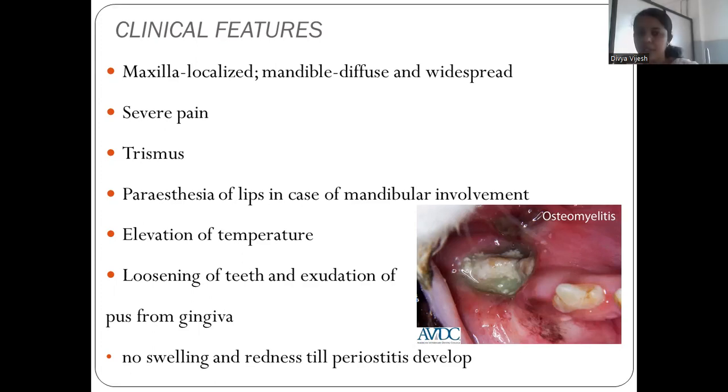And it is severe pain. There is severe pain, trismus, and paresthesia of the lips in case of mandibular involvement. There is elevation of temperature. Whatever features you can see in inflammation, you can see here also, and trismus may be there. Loosening of teeth and exudation of pus from the gingiva. No swelling and redness until periostitis develops.